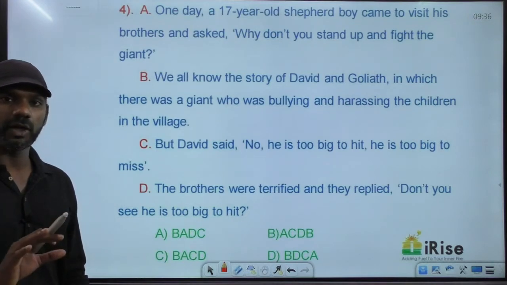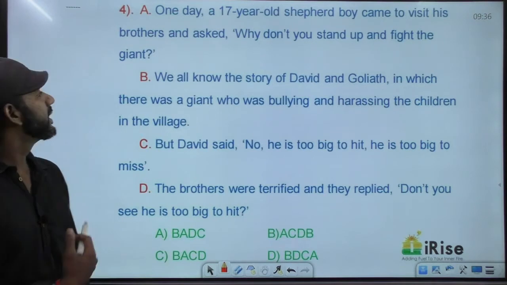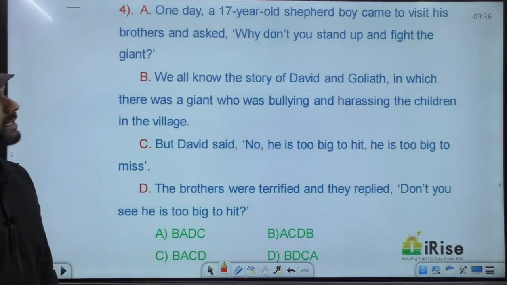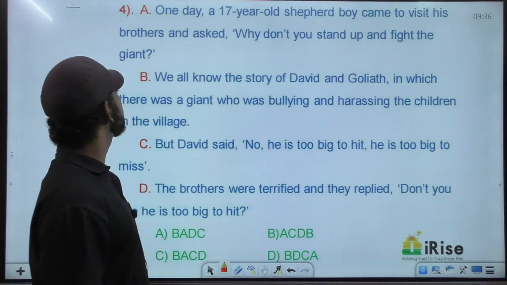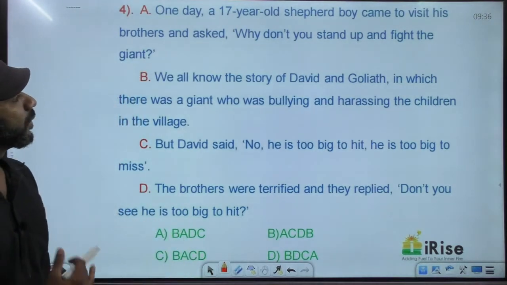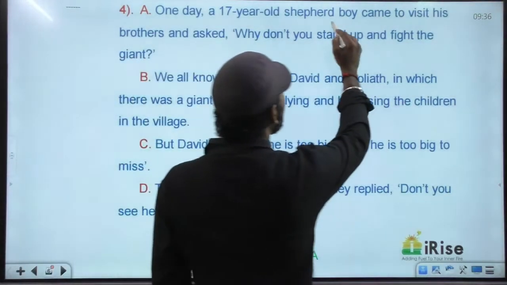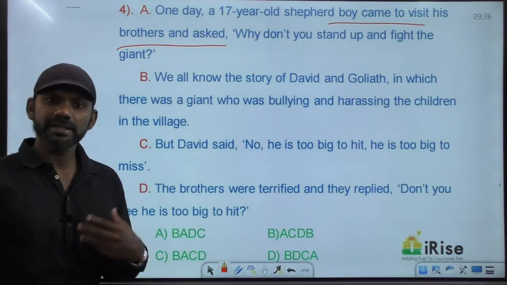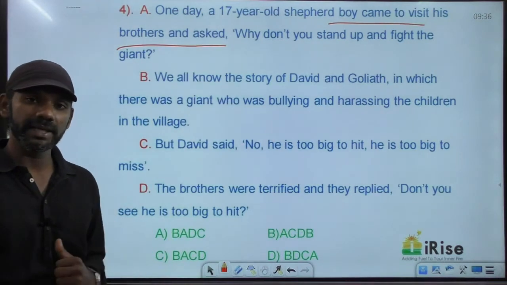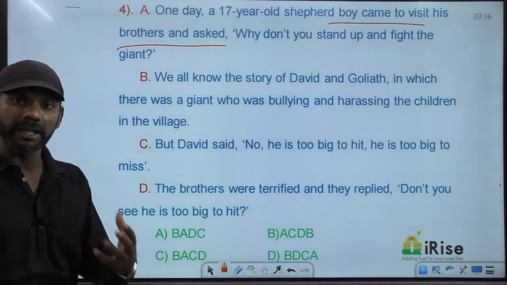Never miss any concept, because we don't know based on which concept we'll get help. The first sentence says, one day a 17-year-old shepherd boy came to visit his brothers and asked, "Why don't you stand up and fight the giant?" The boy asked his brothers, so the brothers should reply.